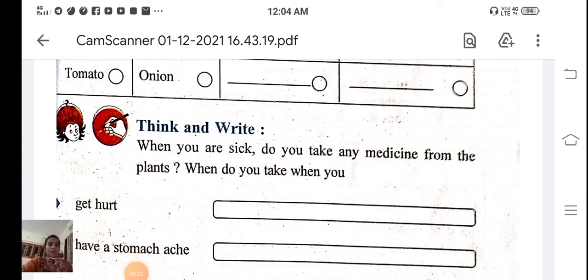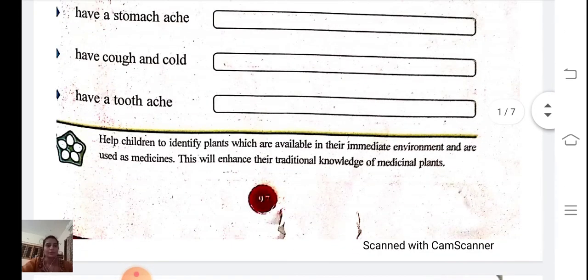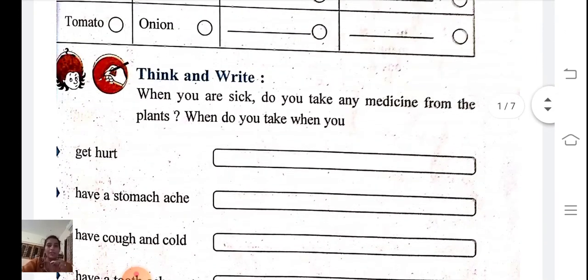Thomas School. Today we are going to learn Standard 3 EVS subject. Today we are going to continue our lesson number 14, our food. Page number 97. Think and write.